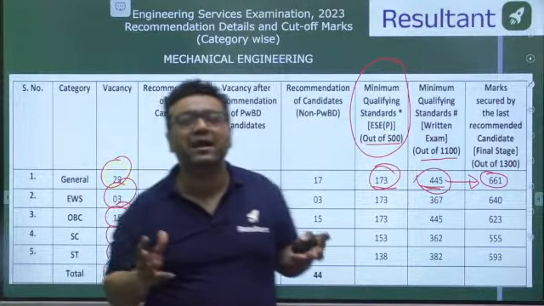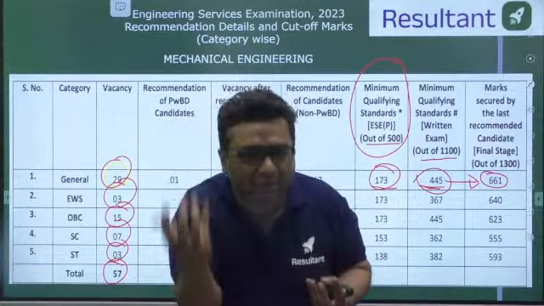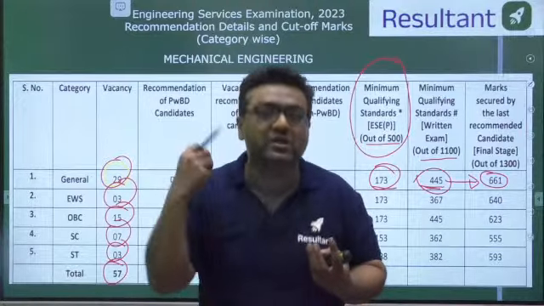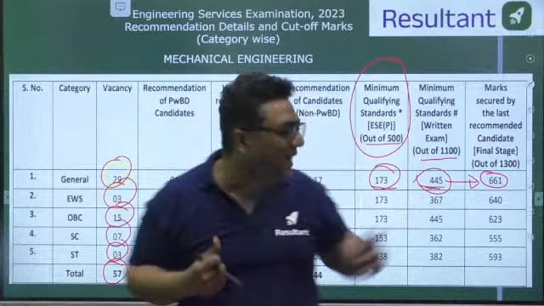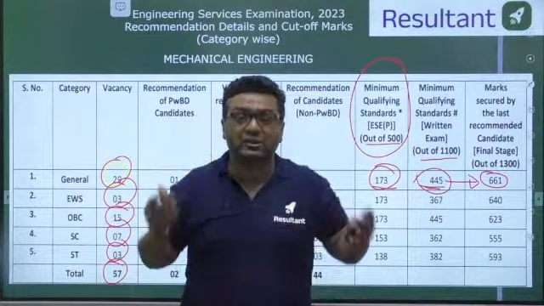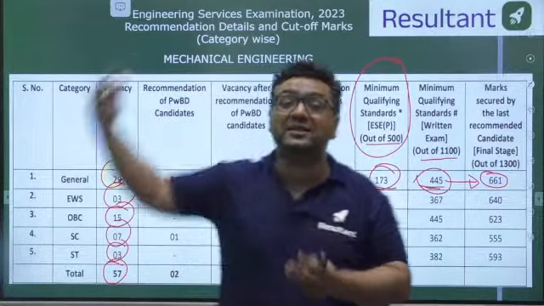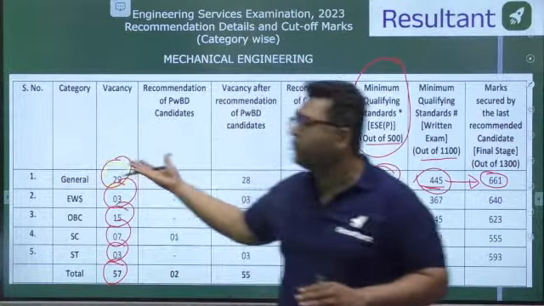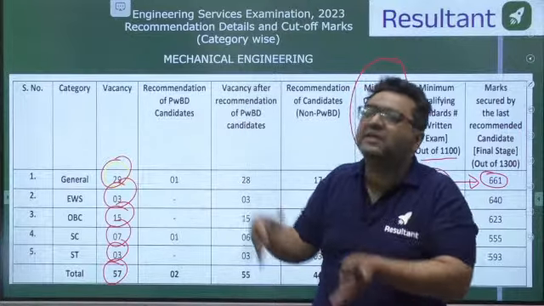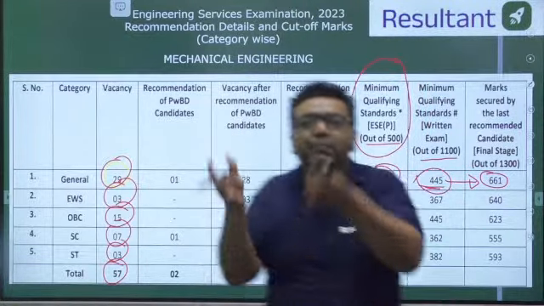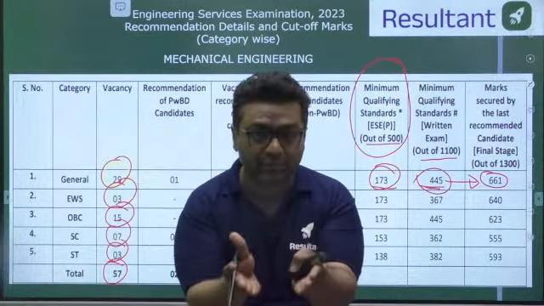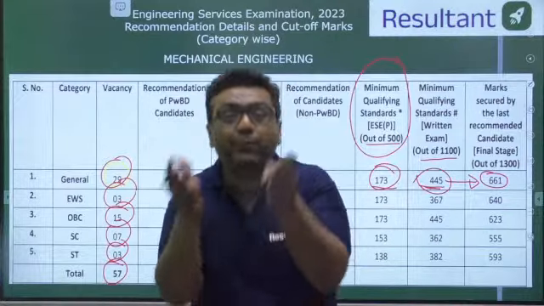It is generally said that GATE is like a T20 match, a 20-over match, and engineering services is like a test match. Like in a test match, if you don't score well in the first inning, you get the chance in the second inning. Here, if you just perform average in paper 1, average in the technical paper, in the mains paper you get the time, you get 4 months separate for preparation.